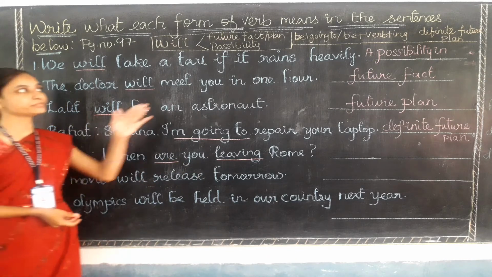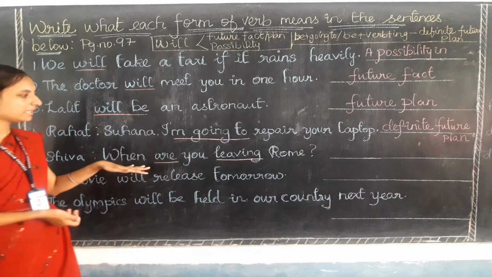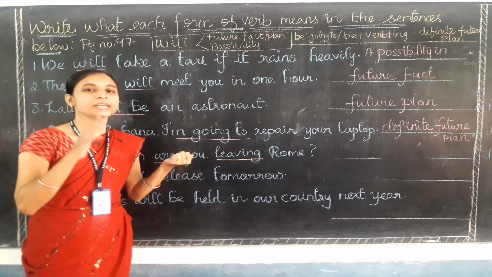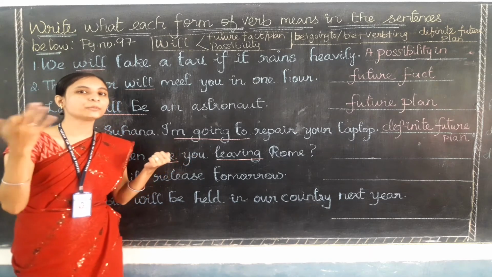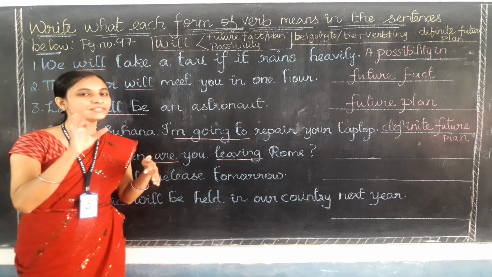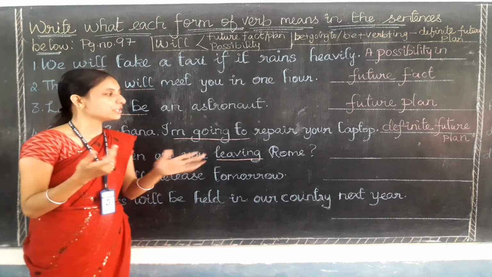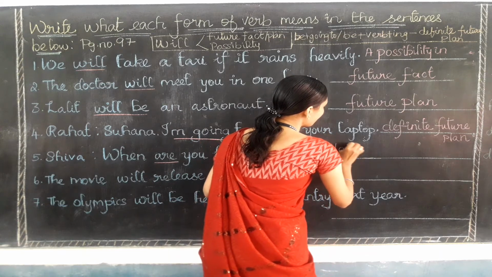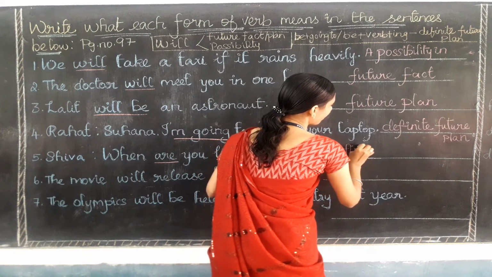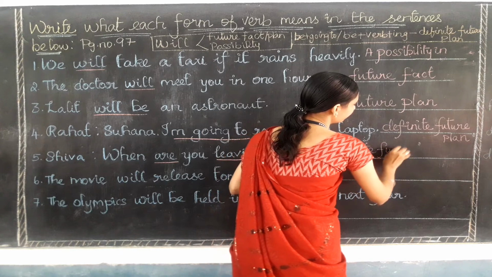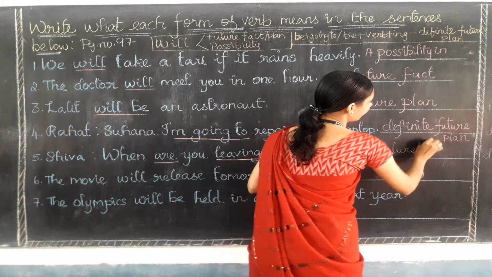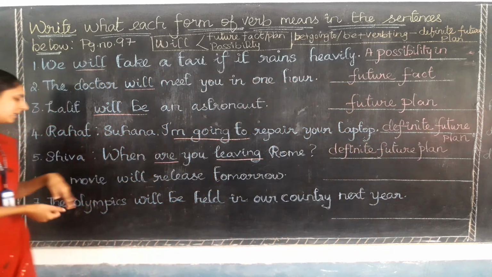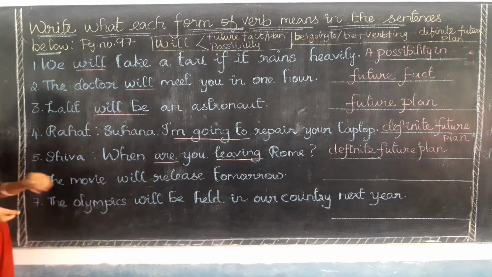It stands for the third form and it also means that he is asking about the future plan, when you are going to go to Rome, which is his plan only, right? We know when he is going to go, he may have a plan, right, which is going to happen in the future only. So the function of this sentence will be what? Definite future plan. So definite future plan is the correct function for this sentence.